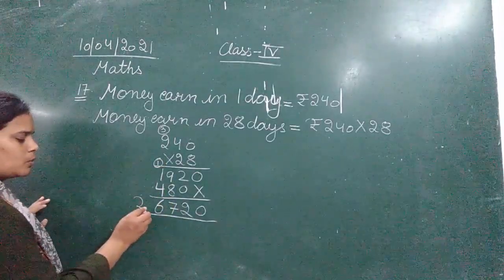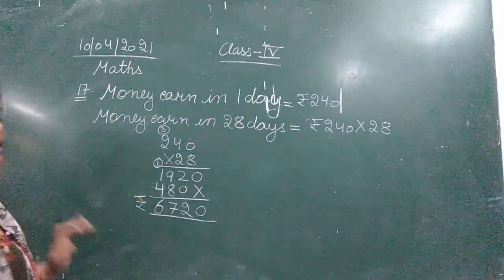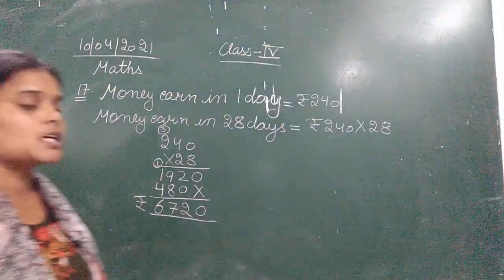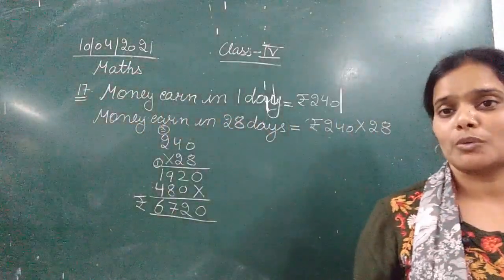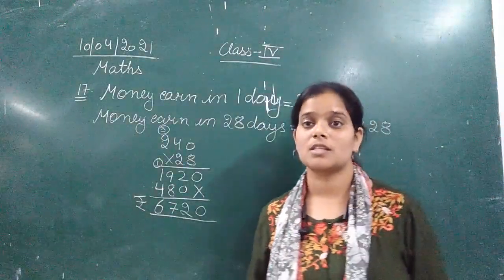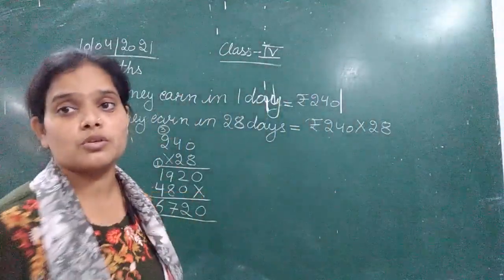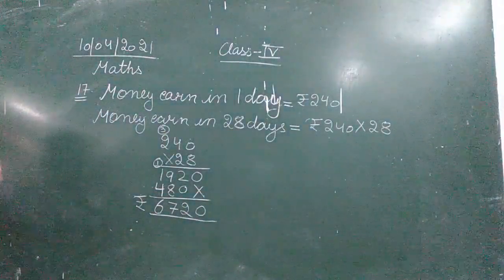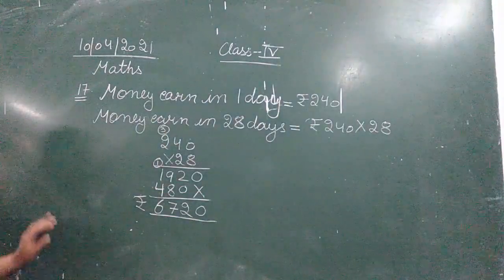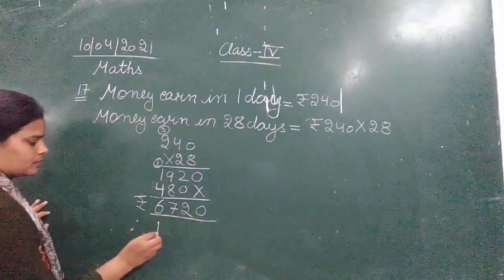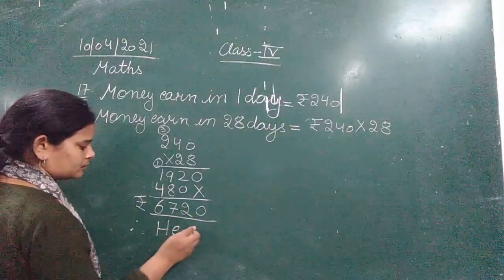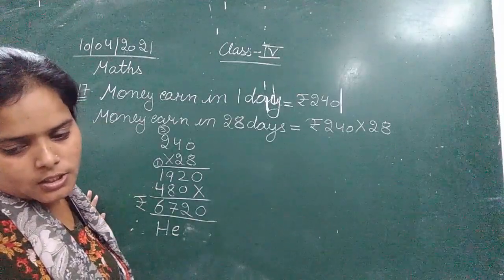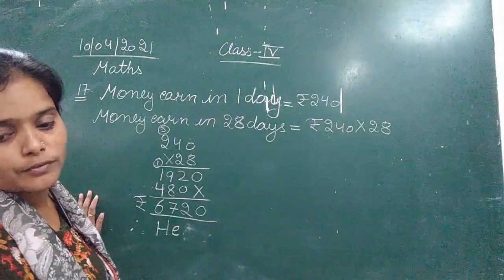So the money he earned by working in the field for 28 days is 6,720. So this is the total amount that he has earned by working in that field for 28 days, that is rupees 6,720. So that's what we are going to write in the solution sentence. Therefore, so the question was how much money does he earn at the end of the month.